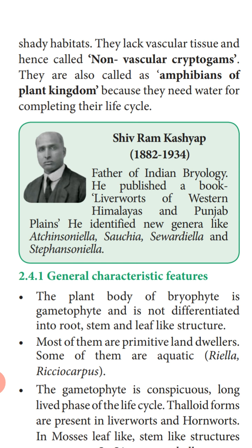For the completion of the life cycle, that is for fertilization to take place, they depend on water. So they require both land as well as water. So this group of plants is said to be the amphibians of the plant kingdom.